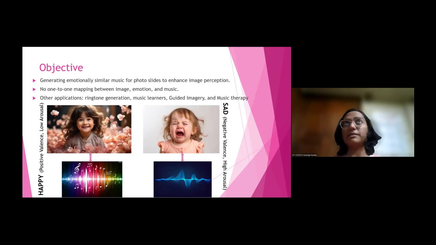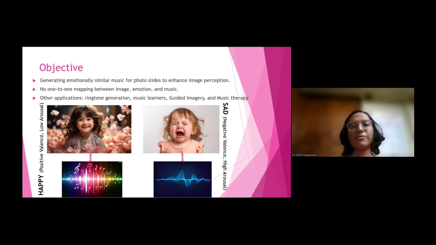According to the levels of valence and arousal, there can be different quantitative estimates. For example, we can define the level of valence on a scale of 1 to 9, as well as arousal on a scale of 1 to 9, defining the different levels of emotion. And there is no one-to-one mapping between this emotional correlation of image and music.